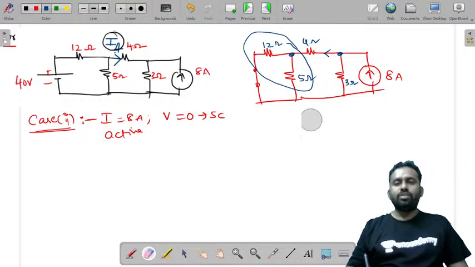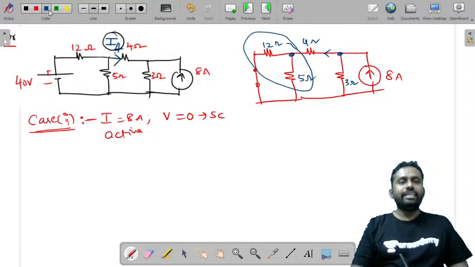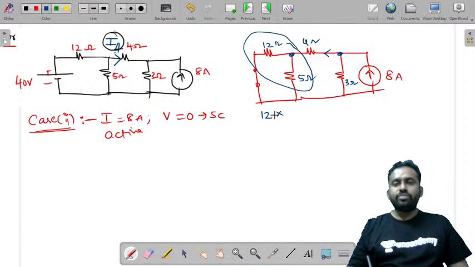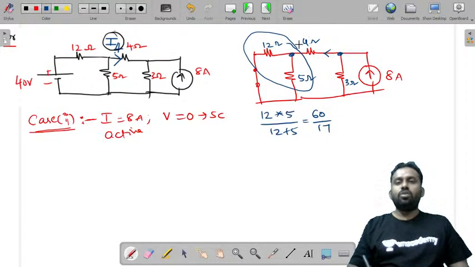Okay, what were we writing? We were writing that here 12 into 5 by 12 plus 5. So it is 60 by 17, and we'll just try to draw this once again.